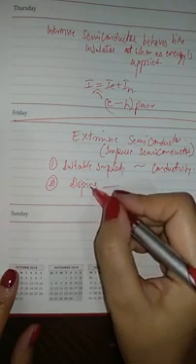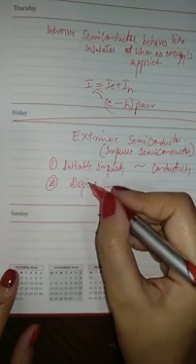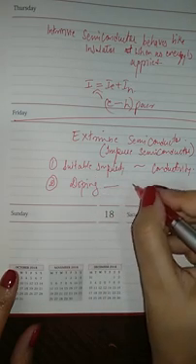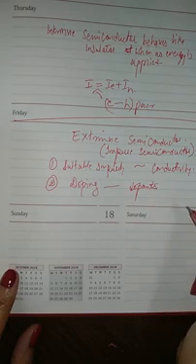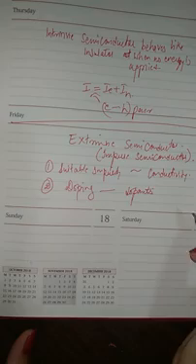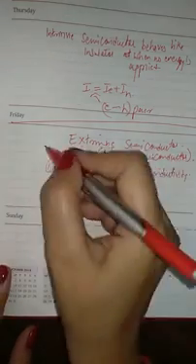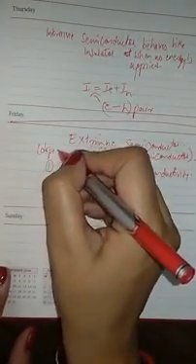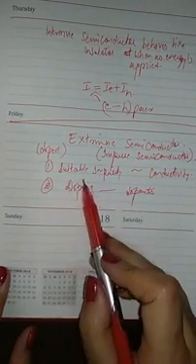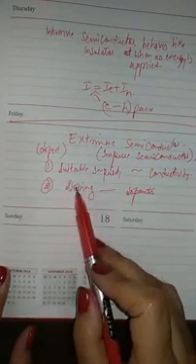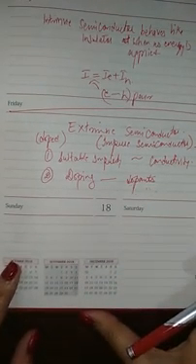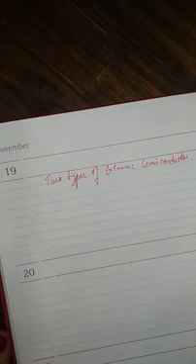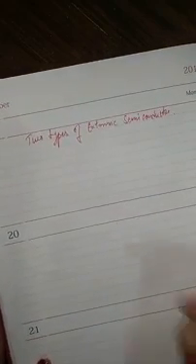The element or impurity which is added to increase the conductivity is known as a dopant. So extrinsic semiconductor is also known as doped semiconductor, because impurity is added. The process is known as doping, and the impurity is known as dopants. Now there are two types of extrinsic semiconductor.